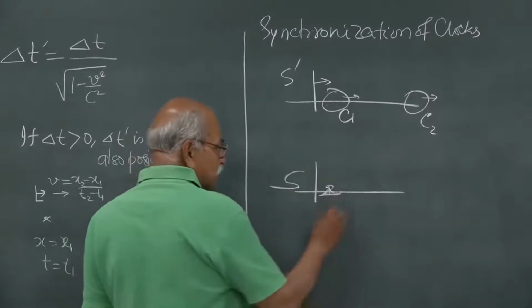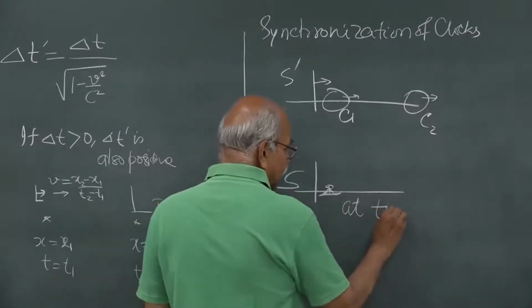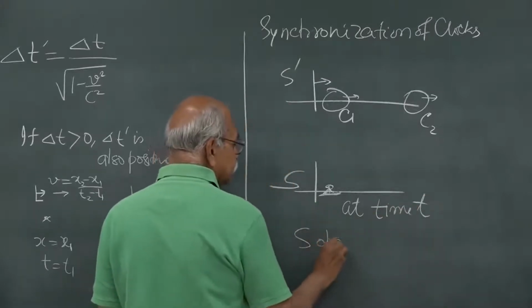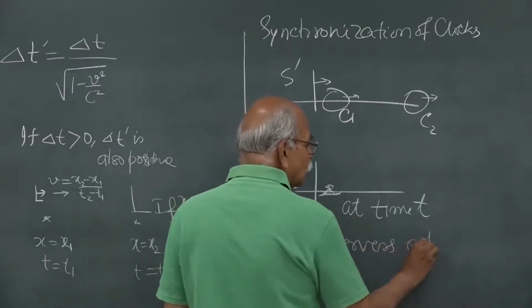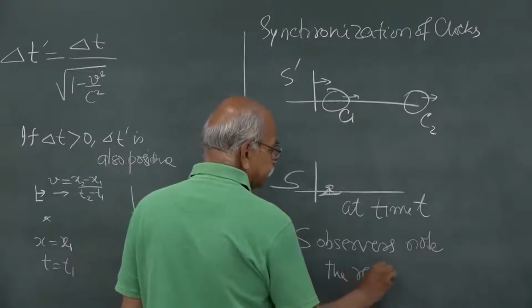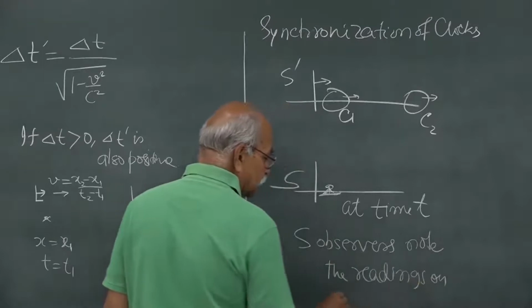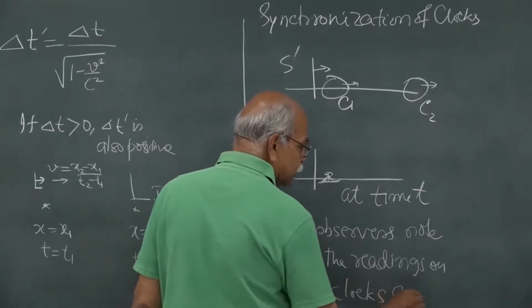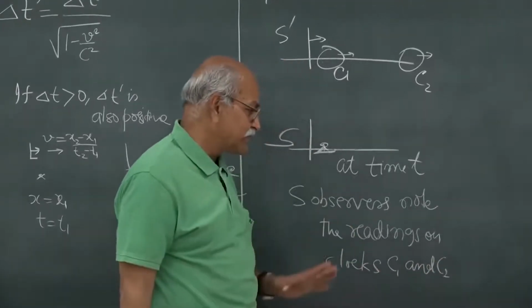Suppose at time t, the S observer or observers note the readings on clocks C1 and C2. See that these are two events.